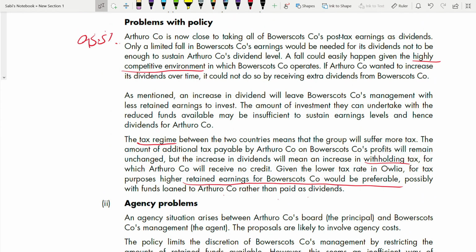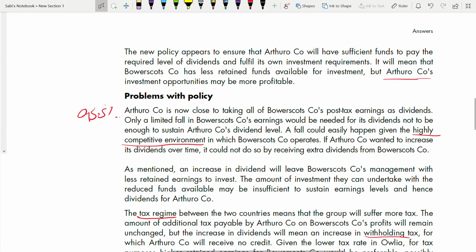So these are some general points which you can come up with easily on the exam if you read the case study properly and understand it. So that's it for this, and the next question I'll be solving is question 9. It is also something very related to this. So make sure that you go through this question and practice, practice, practice, because practice makes a man perfect.